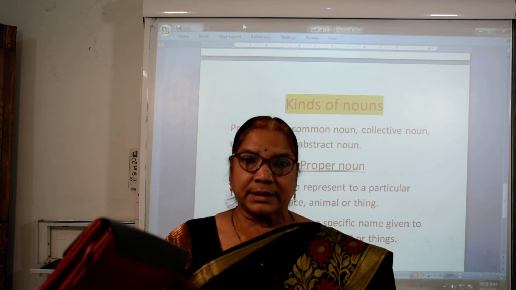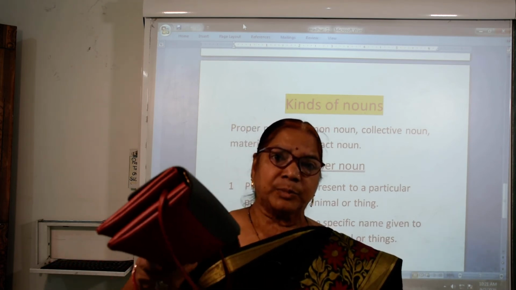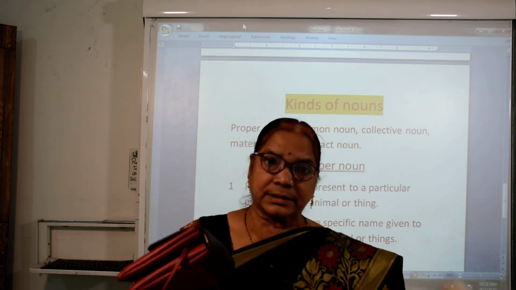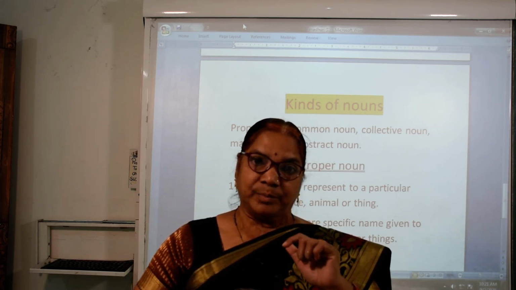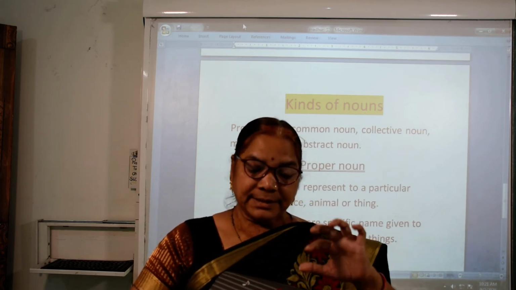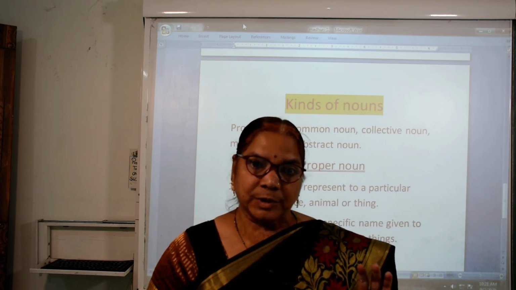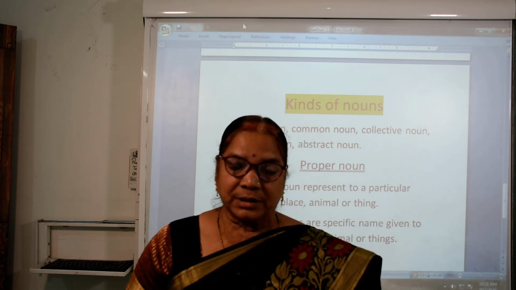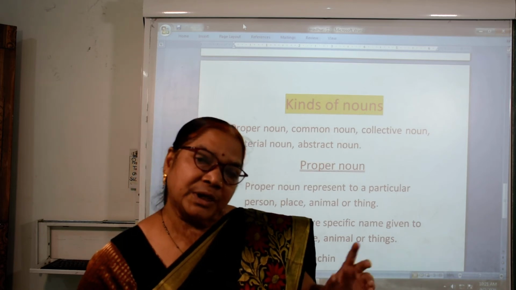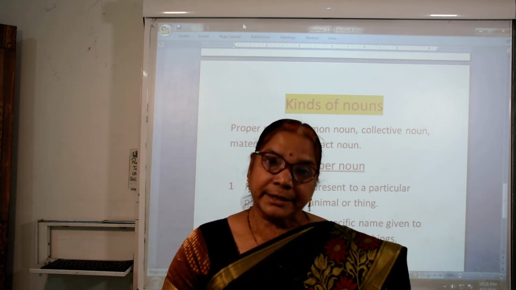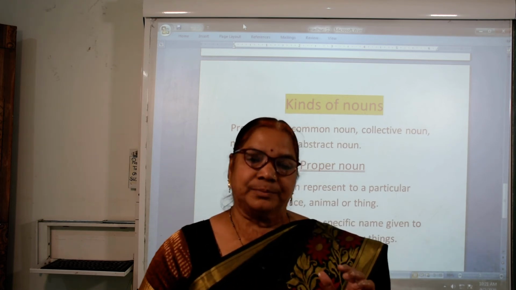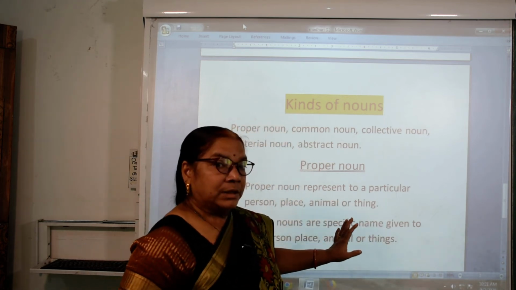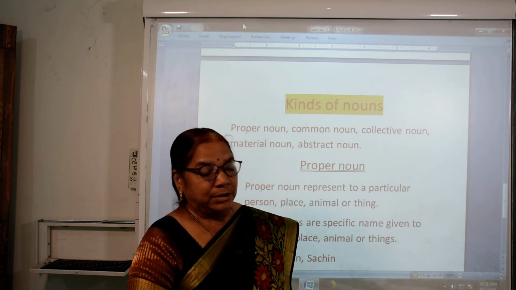Now this purse is here. I will not say this is a duster. I can't say that, no. This purse has its name, purse, red purse. Purse is common and this is a red purse. This is my purse, red purse. Okay, so all these are proper nouns.